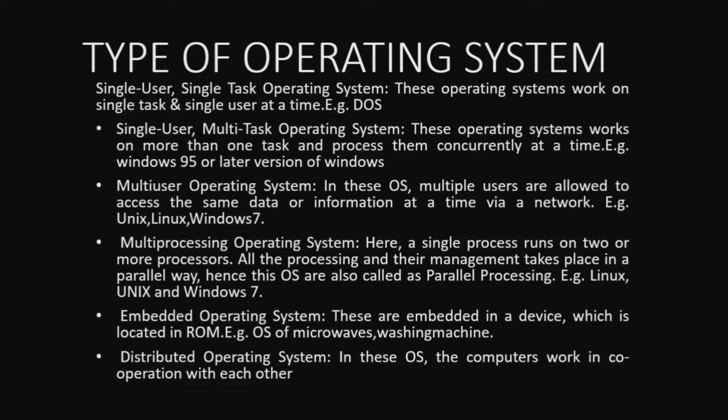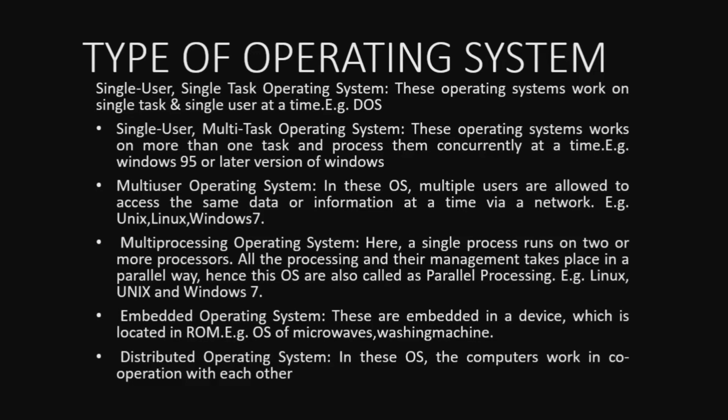The next one is the distributed operating system. In this operating system, computers work in cooperation with each other. These are all the main classifications of types of operating system. Okay. So which is the second classification of system software? That is the language processor. So what is the duty of the language processor?